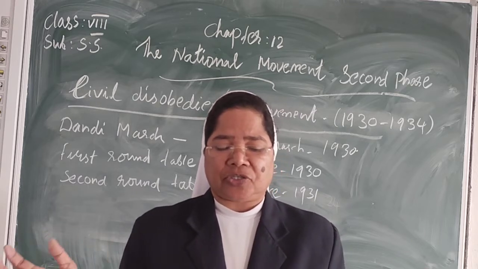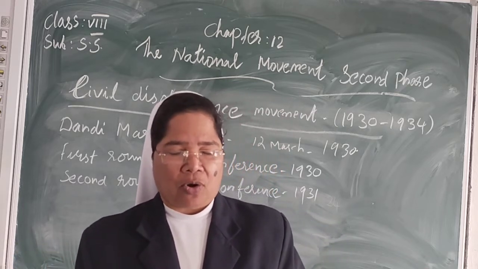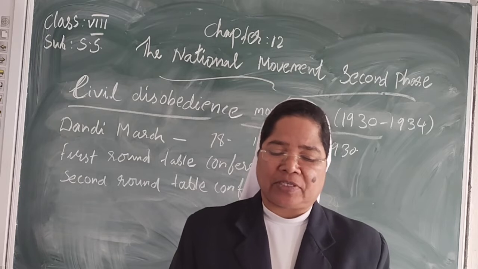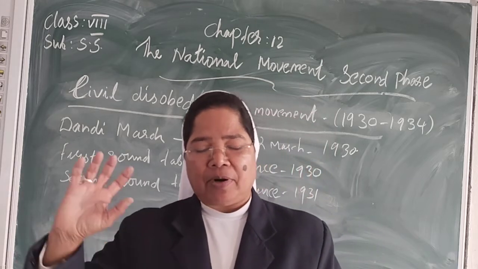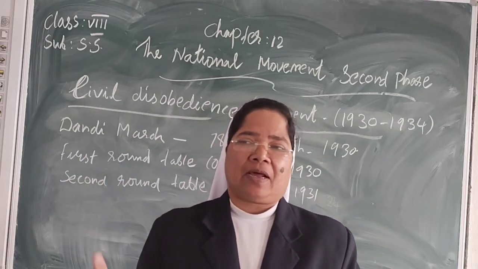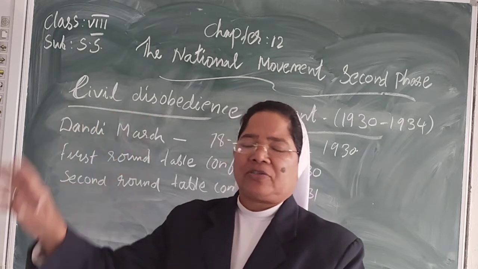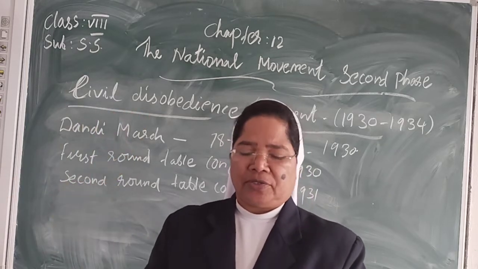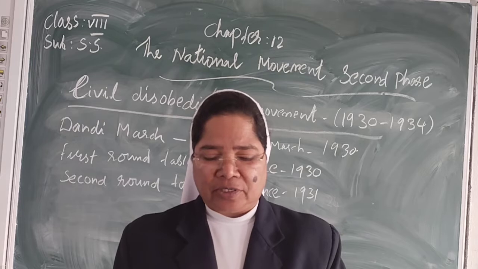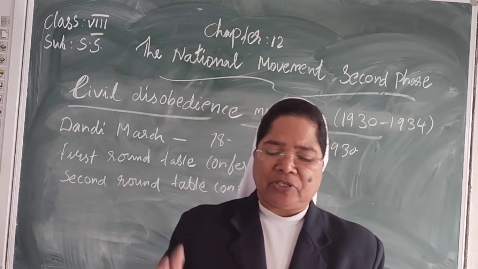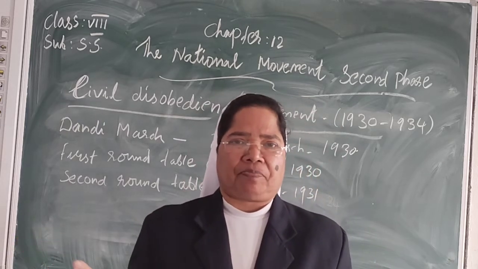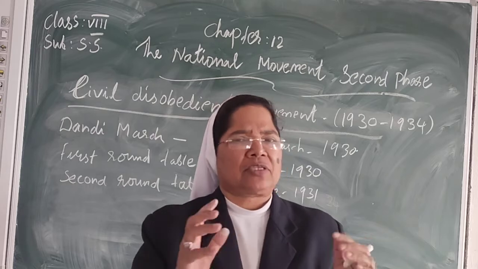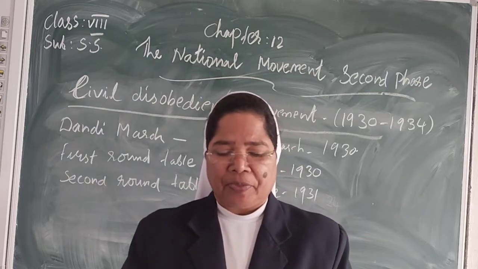There was a large-scale boycott of schools, colleges, and offices. Foreign goods were burnt in bonfires. There was other work also. They marched and picketed at schools, colleges, and foreign goods shops. And people stopped paying taxes.